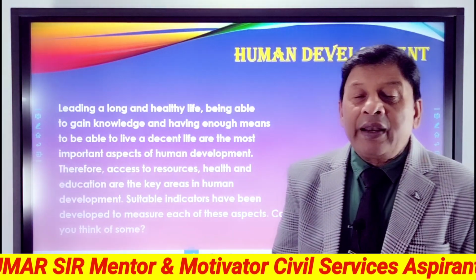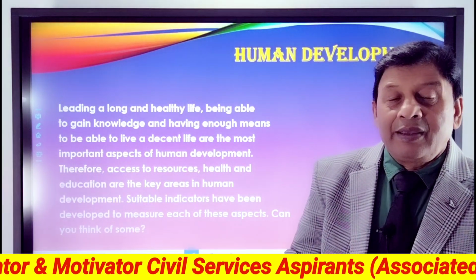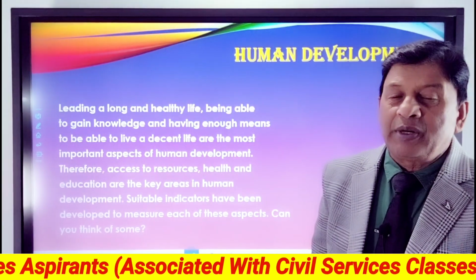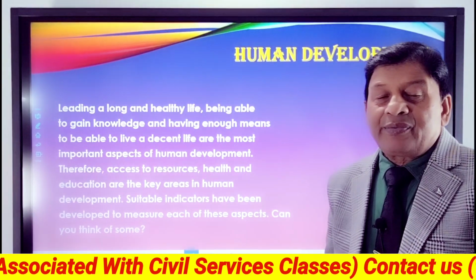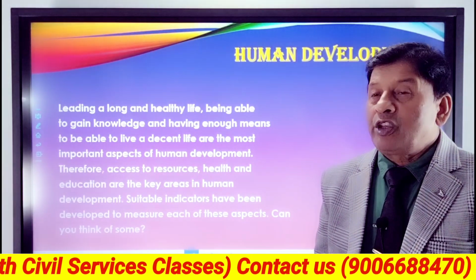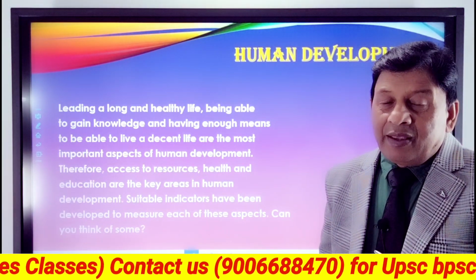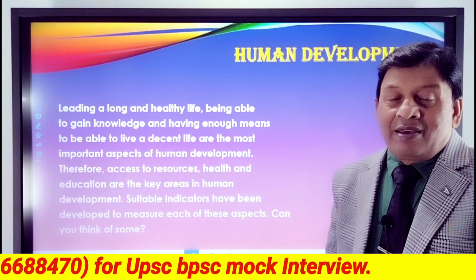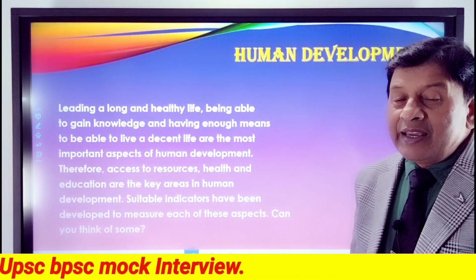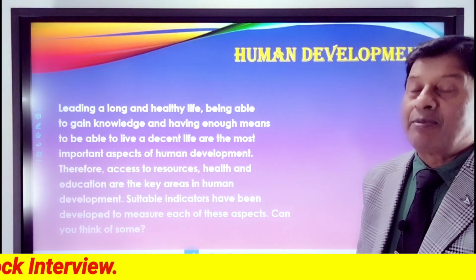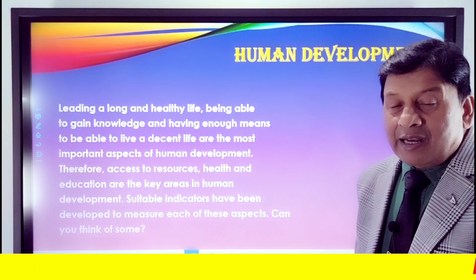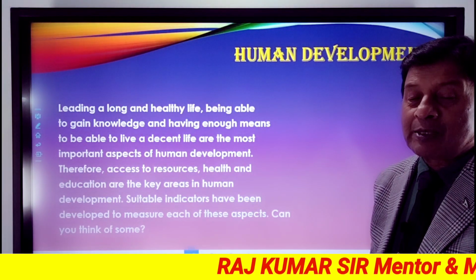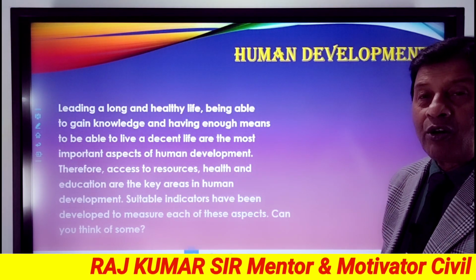Leading a long and healthy life, being able to gain knowledge and having enough means to be able to live a decent life are the most important aspects of human development. Therefore, access to resources, health, and education are the key areas in human development. Suitable indicators have been developed to measure each of these aspects. Can you think of some?